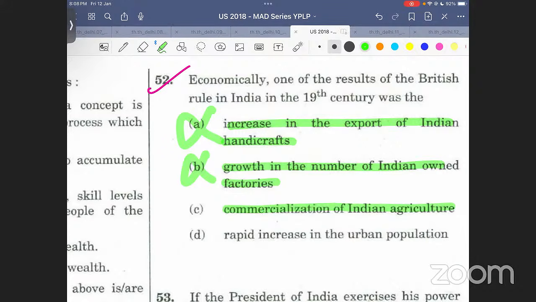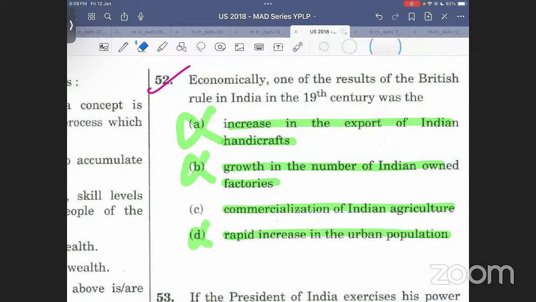Commercialization of the Indian agriculture and rapid increase in the urban population. No, even in the D part, there was a rapid rural migration. People started going back to rural areas. The markets depleted, the urban areas depleted. क्योंकि तुमने handicrafts खत्म कर दिए, तुमने industries खत्म कर दी. You just created an Indian dumping market. So this is also wrong.